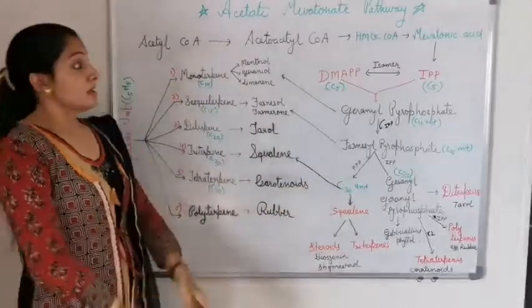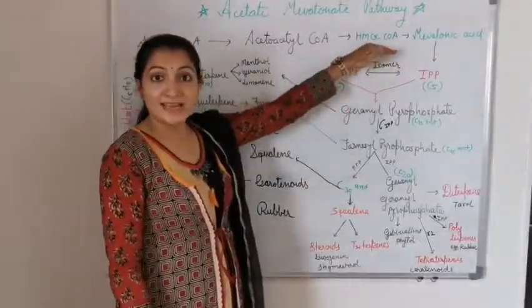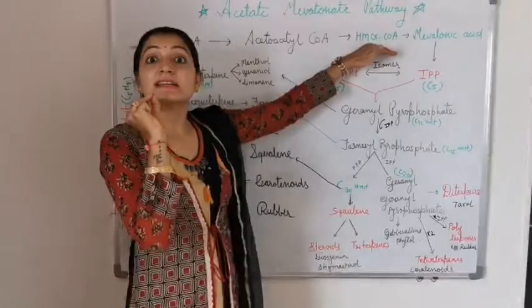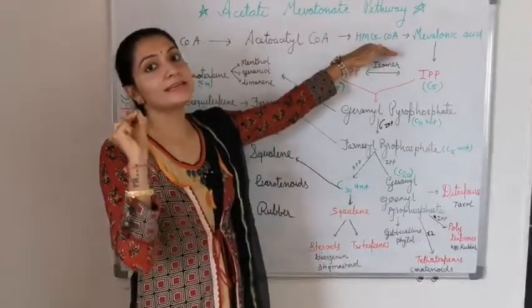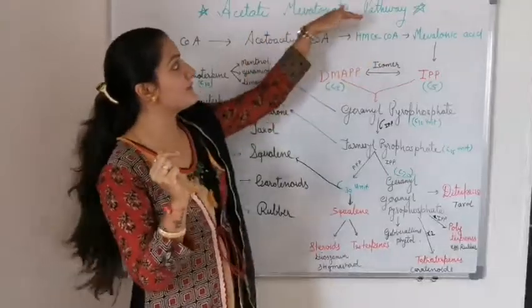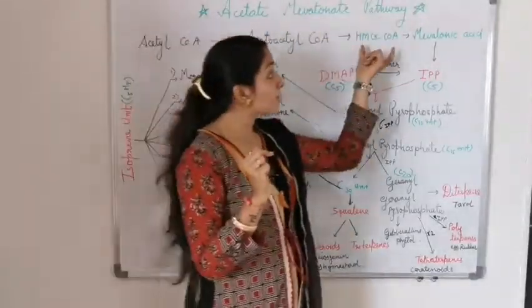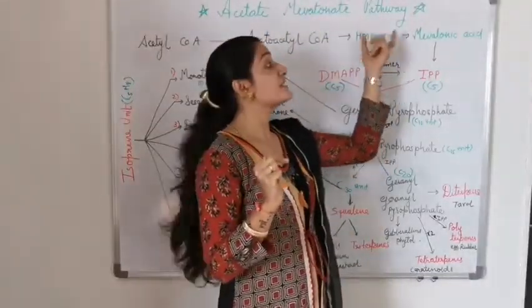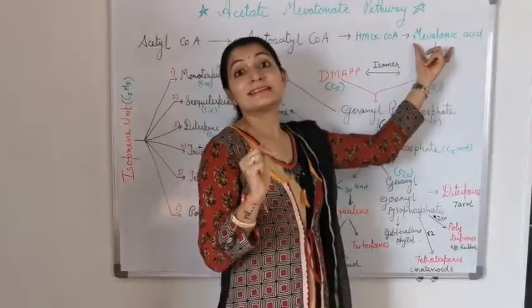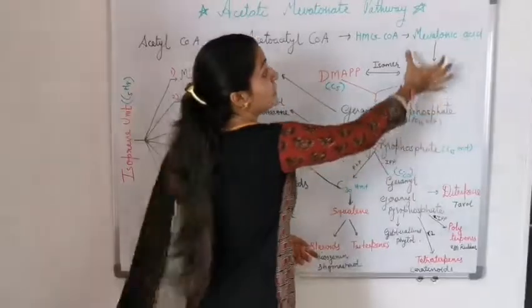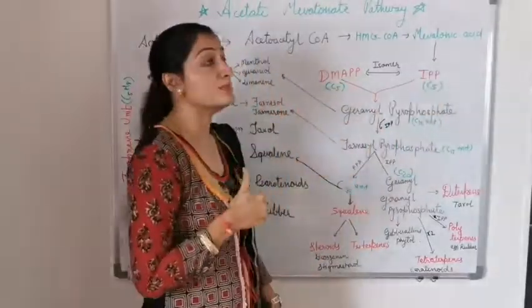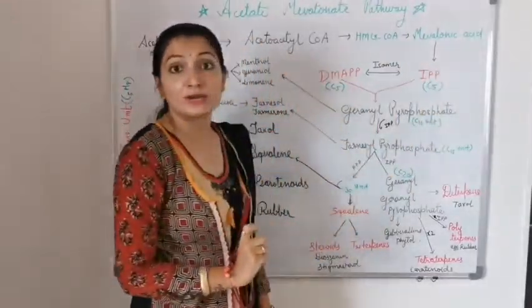So here the HMG coenzyme A is an important intermediate in the acetate malonate pathway. Why? Because from HMG coenzyme A we get a more important intermediate, which is mevalonic acid, an important intermediate of the acetate malonate pathway.